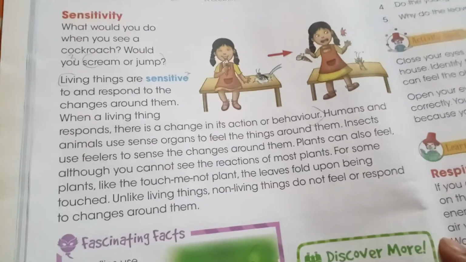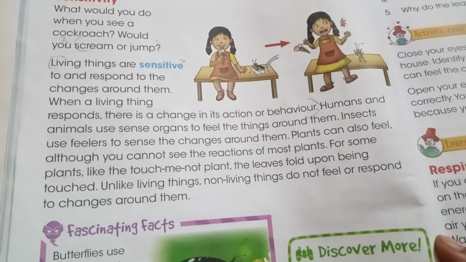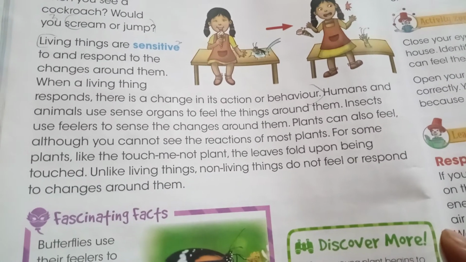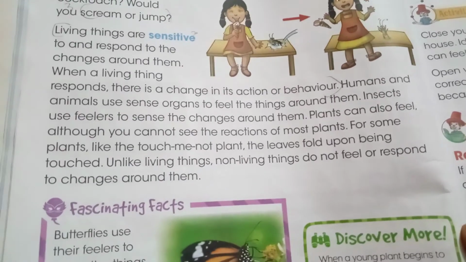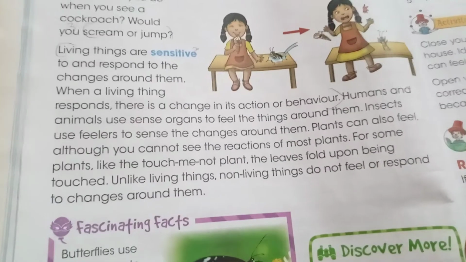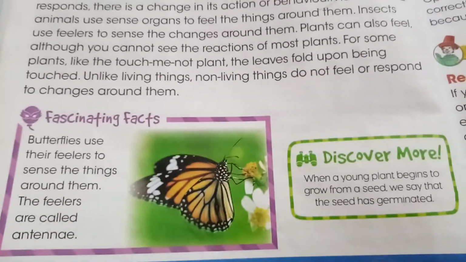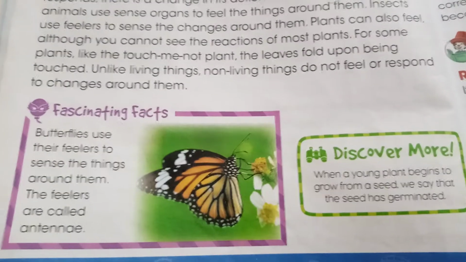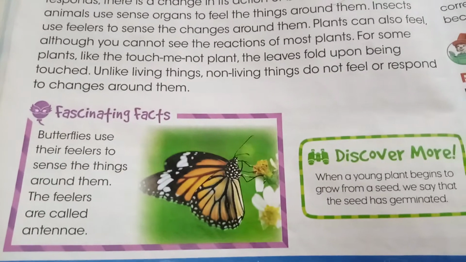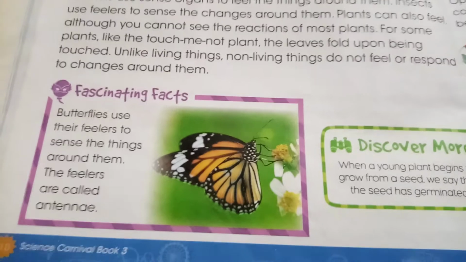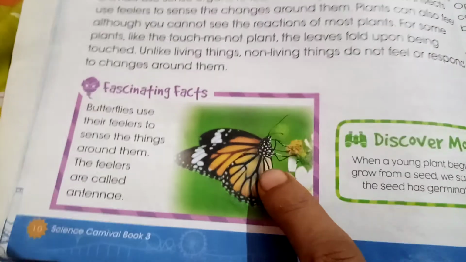So living things are sensitive and respond to changes around them. So when a living thing responds, there's a change in its action or behavior that is called sensitivity. In this reference, you can see the fascinating facts about butterflies. That butterflies use their feelers to sense the various things, and the feelers are called antennae. You can see the feelers here.